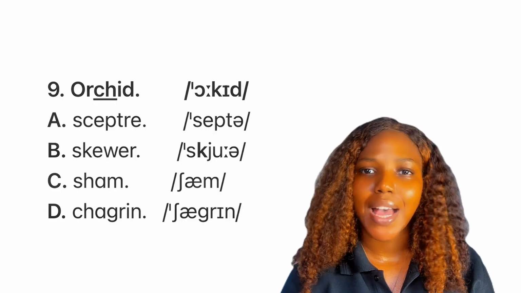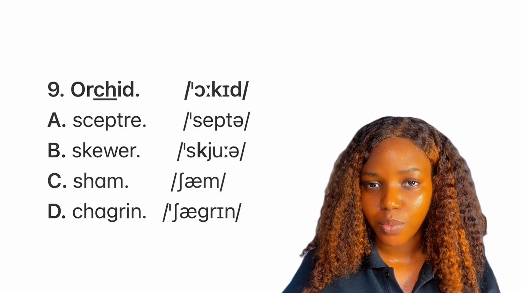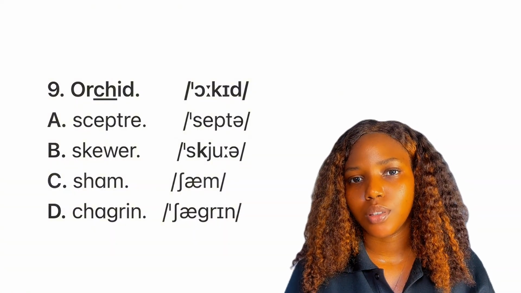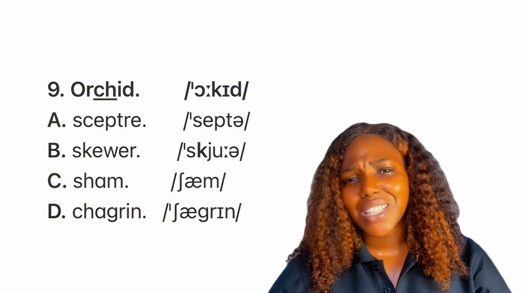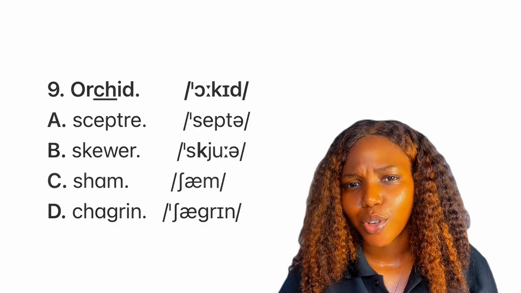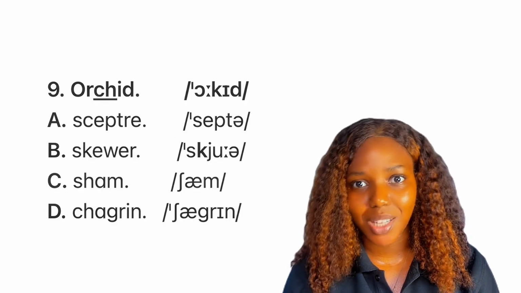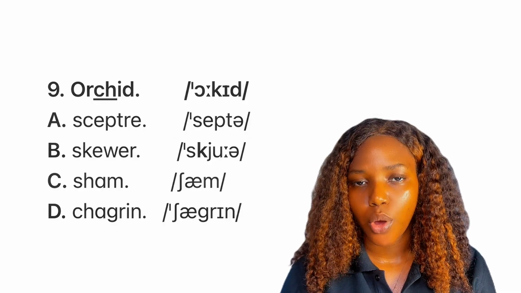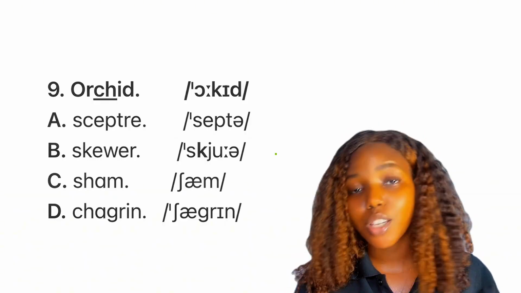And sh, as in chagrin, option D. Now, chagrin is a feeling of disappointment. Oh, to my chagrin, it wasn't as good as it claimed to be. Okay, to my disappointment. So you can replace it with disappointment, and it's also a noun. Okay, so the answer to this question is skewer.